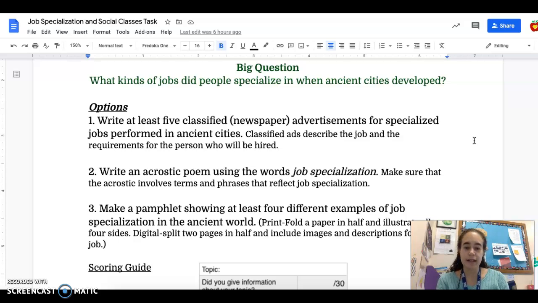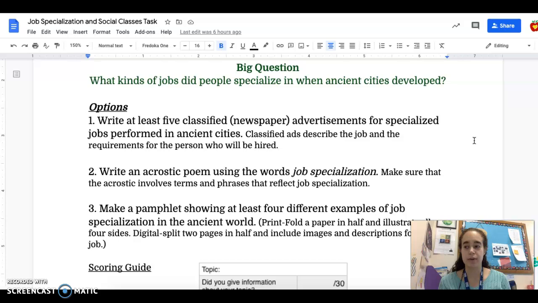Write at least 5 classified or newspaper advertisements for specialized jobs performed in ancient cities. If you've never seen the classified ads section of the newspaper, it's a page that lists a bunch of jobs that have job openings, a help wanted section maybe. So in this assignment, you'll choose 5 jobs that people had in ancient Mesopotamia, and you'll describe them, saying like help wanted.